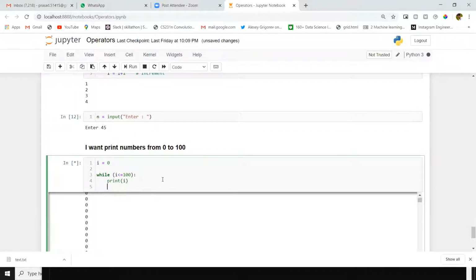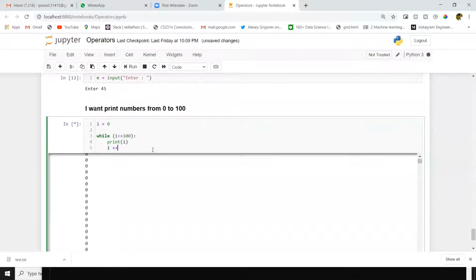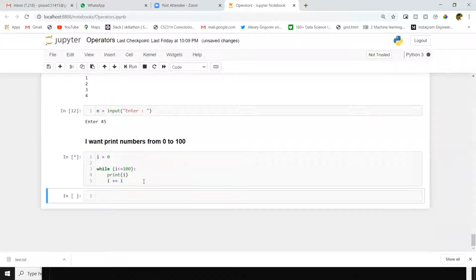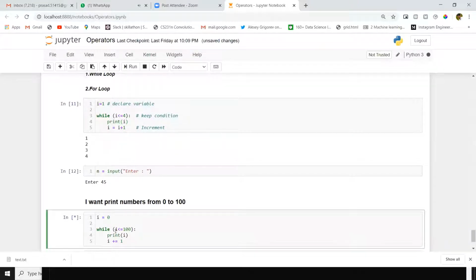I didn't give the increment here. If you observe, we have three steps: declaring a variable, keeping a condition, and increment. Just i plus 1.